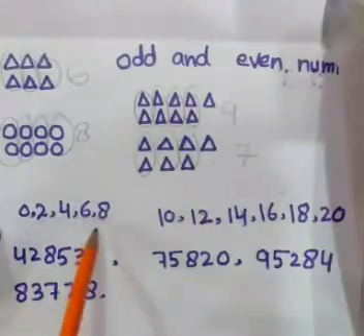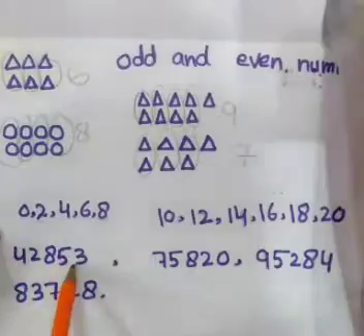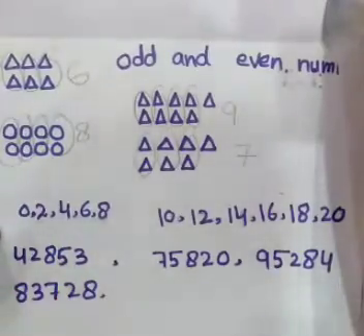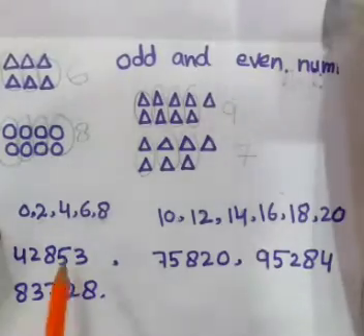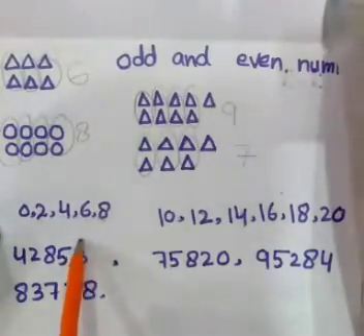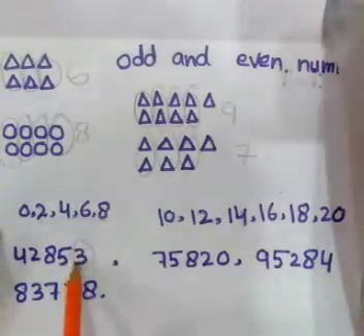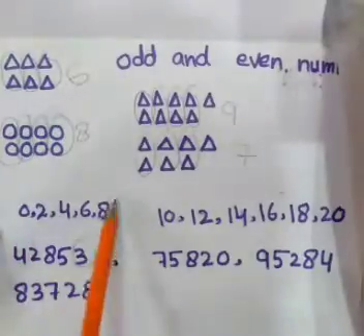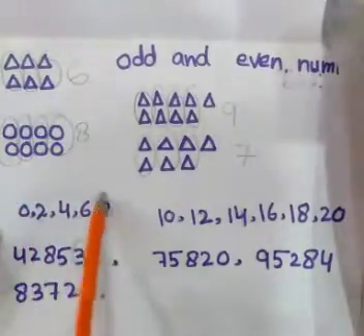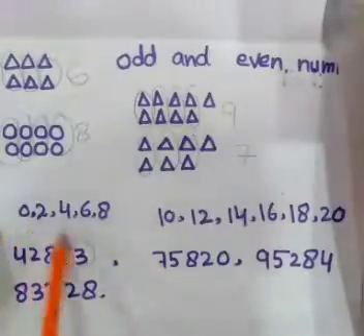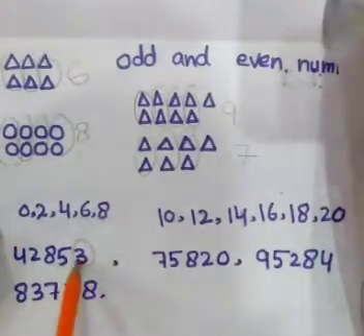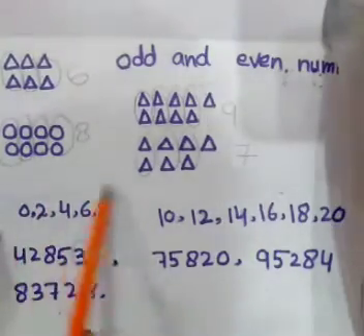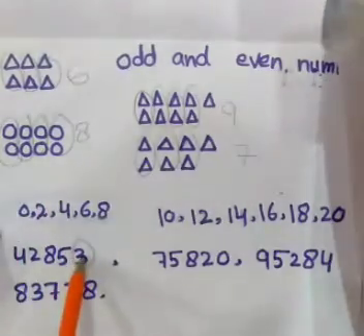If we have a 5 digit, 8 digit or even 9 digit number, you will only see the digit on one side. If the one side digit is included in these 5 digits, that will be an even number. And if it is not in these 5 digits, then it will be odd.